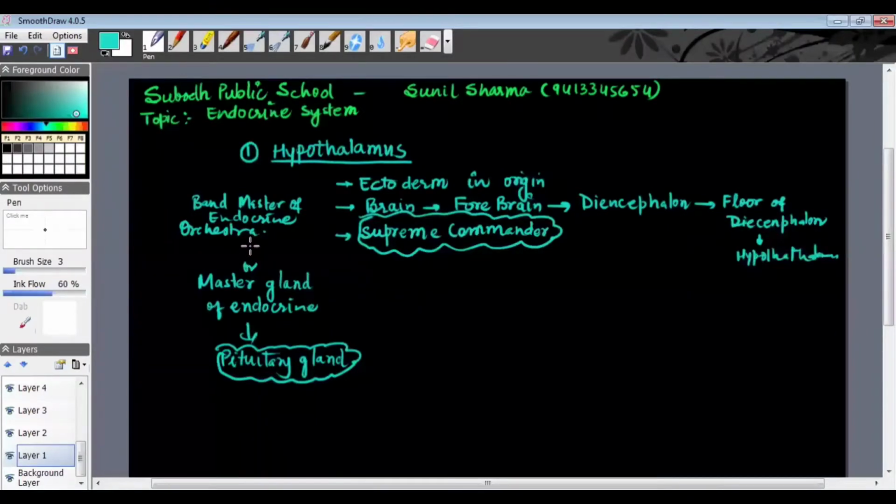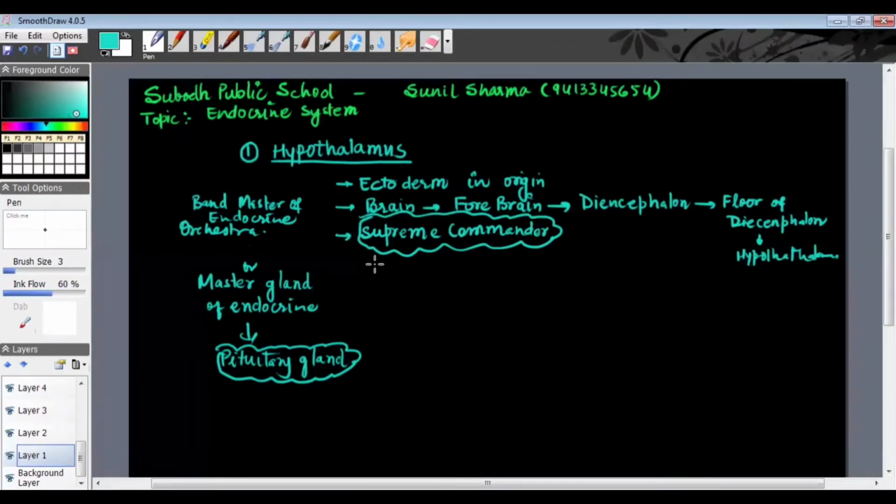That term is used for the pituitary gland. But now we know that pituitary gland itself is under the control of hypothalamus, and that's why these days hypothalamus is called the supreme commander. This supreme commander hypothalamus controls the functioning of the pituitary, and pituitary controls the function of other endocrine glands. So please take care of this thing.